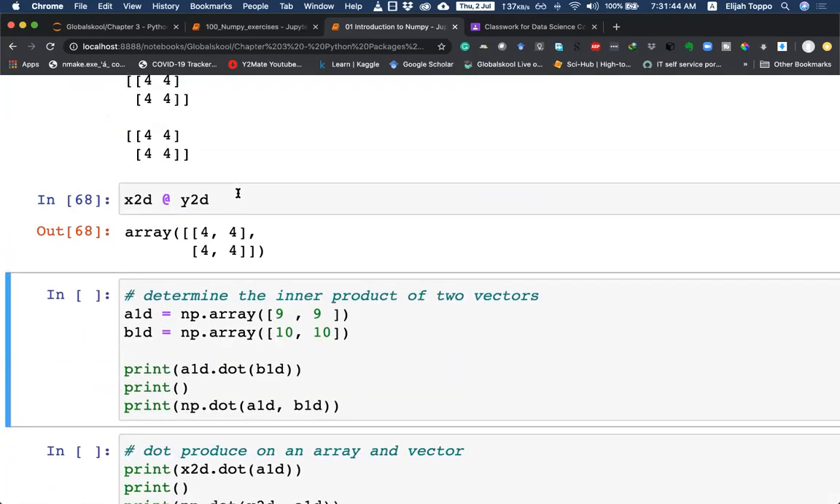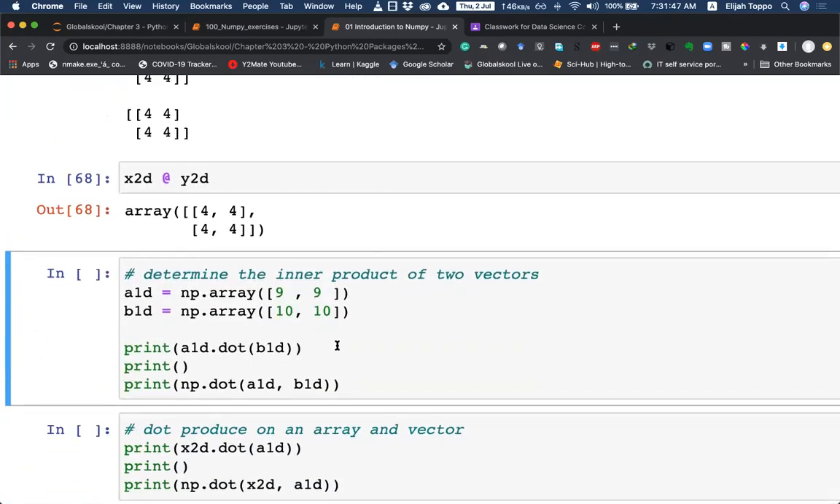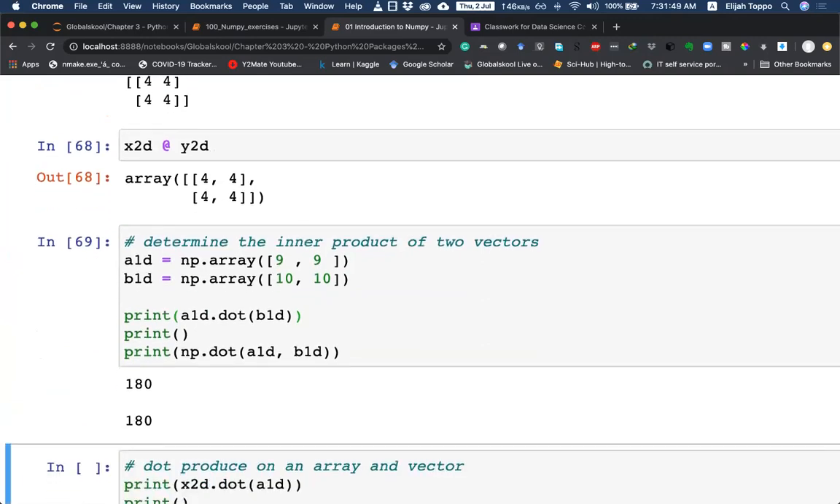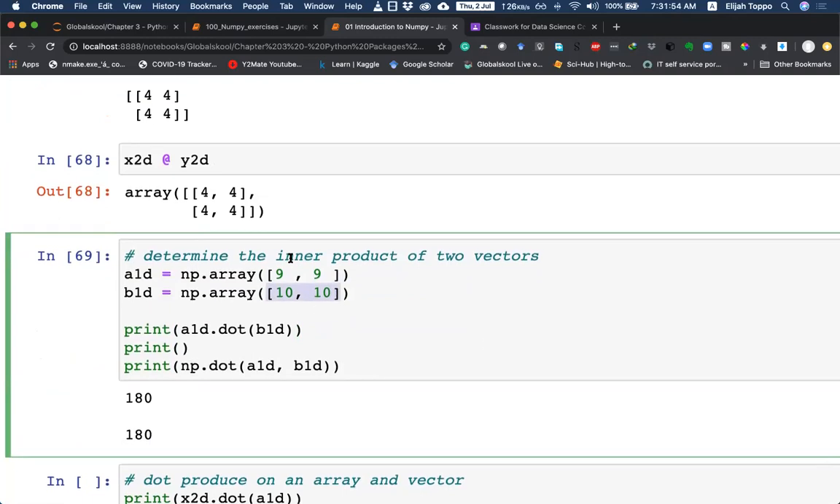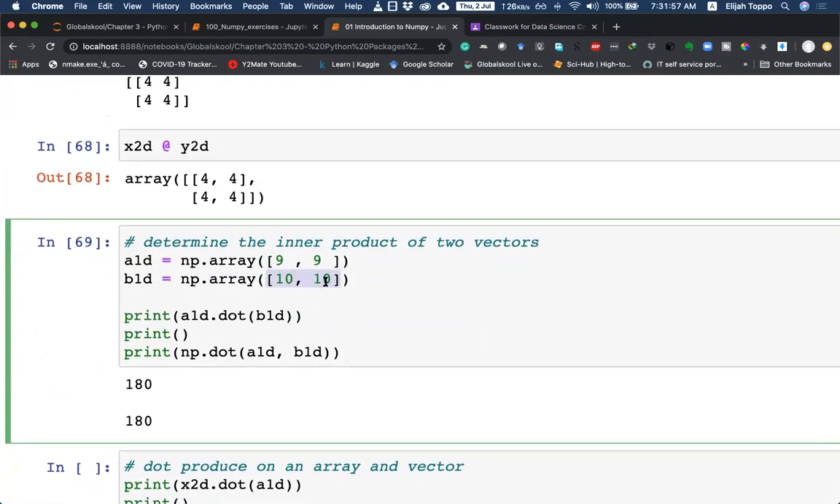So this is first with matrices. We can also do that with vectors. Again, the same idea. A vector is nothing but the same elements with just one row and one column and so on. Here we have 9, 9 as one of the elements and 10, 10. Individual multiplication would give me 90 and 90, but dot multiplication or matrix multiplication would give us 9 times 10 plus 9 times 10, which is 180.